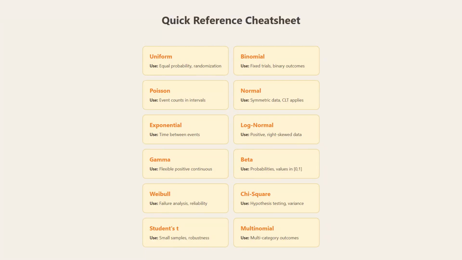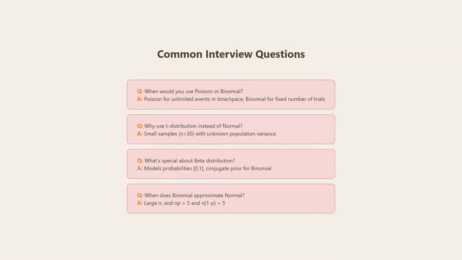Second, what's the range? If it's 0 to 1, use beta. If it's positive only, use gamma, Weibull, or log normal. If it can be any value, use normal or t. Third, what are you modeling? For counts, use Poisson. For success or failure, use binomial. For wait times, use exponential.